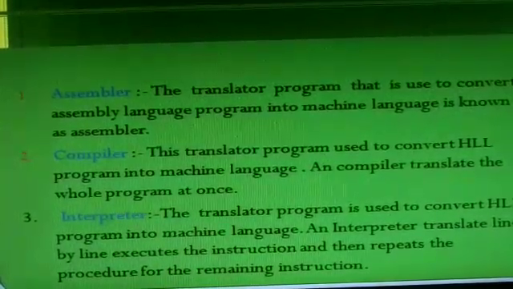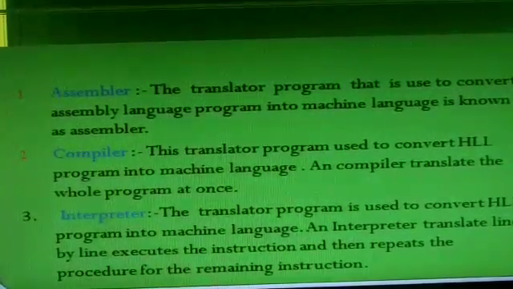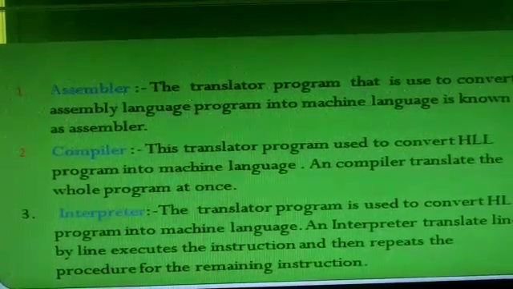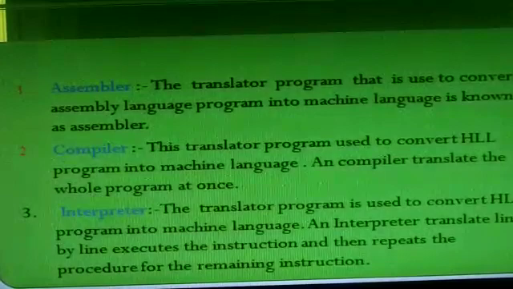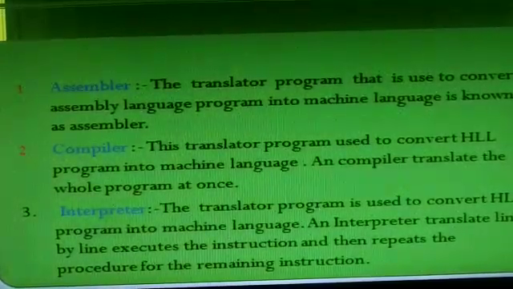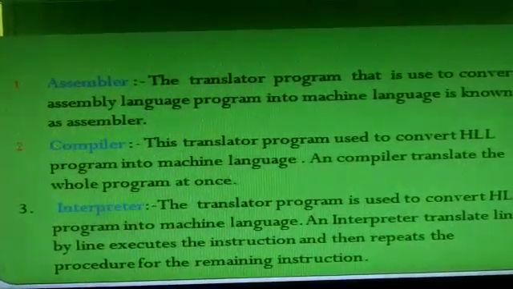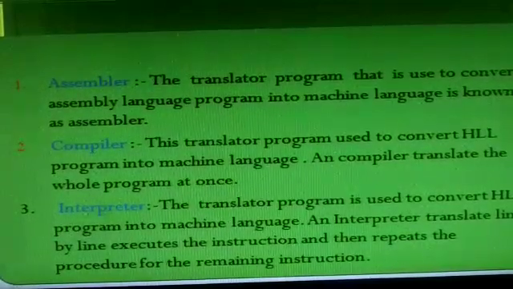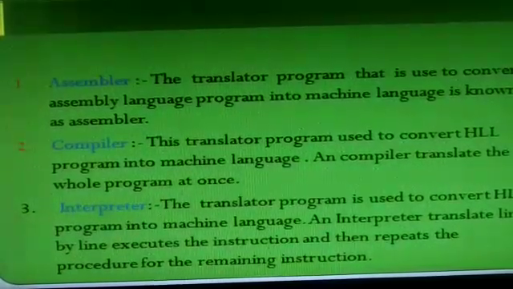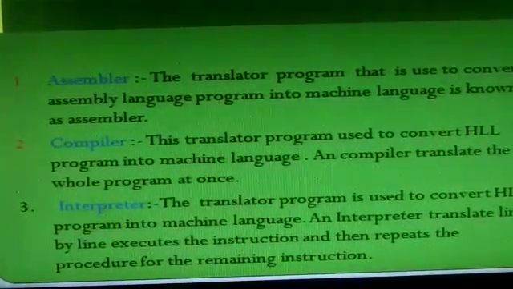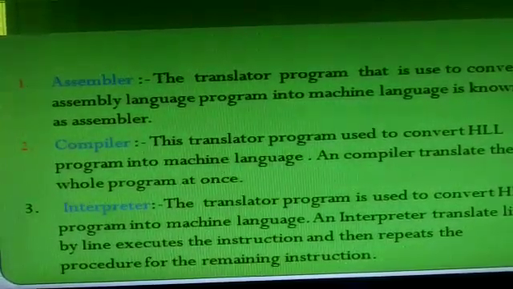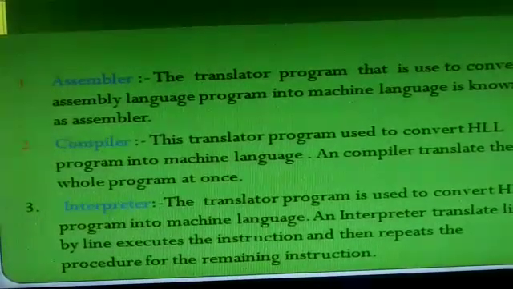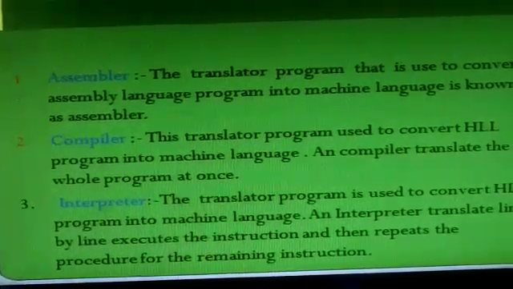This translator program is used to convert a high level program into machine language, and the compiler translates the whole program at once.